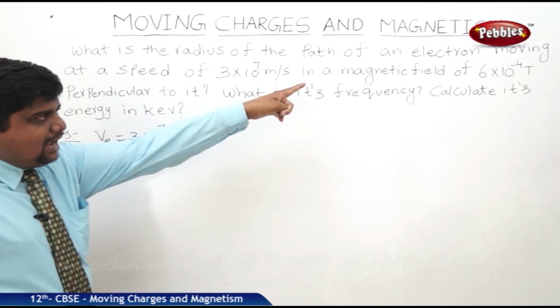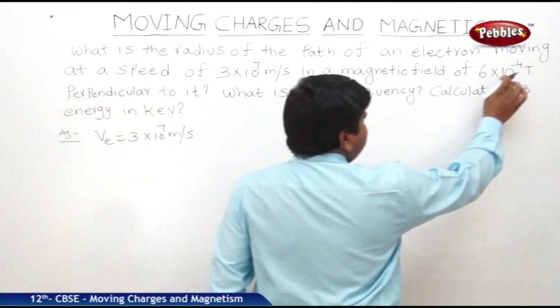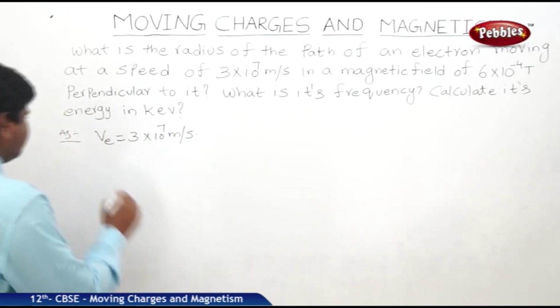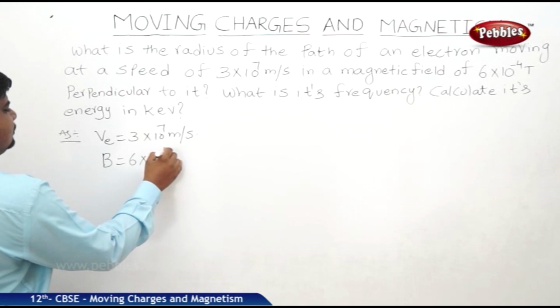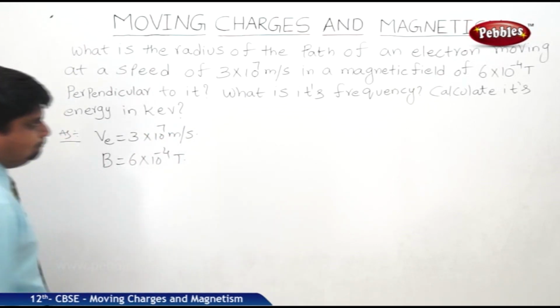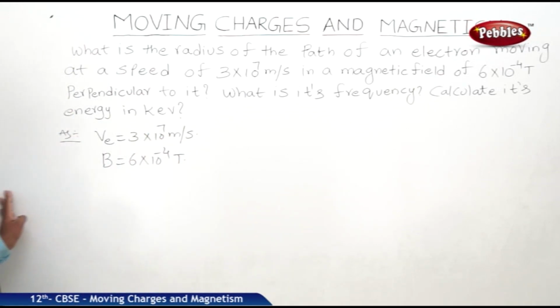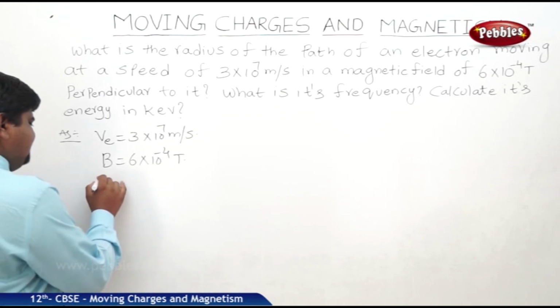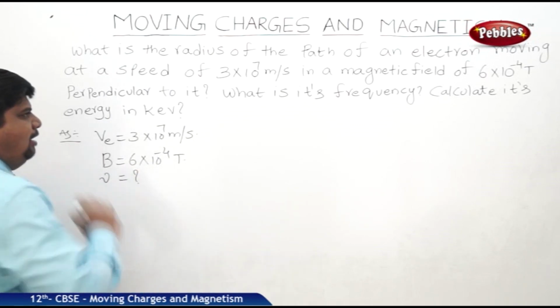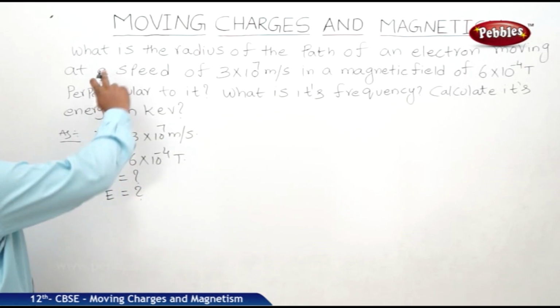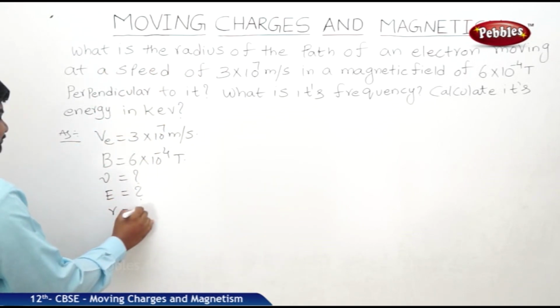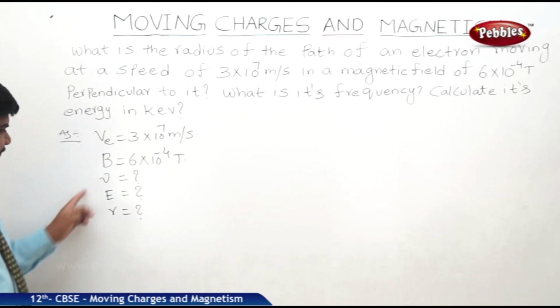It is placed in a magnetic field of 6 into 10 to the power of minus 4 Tesla perpendicular to it. What is its frequency? Calculate its energy in keV, and what is the radius. So, we should find out these three, with respect to the relations.